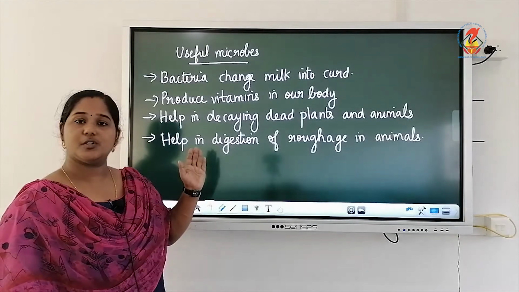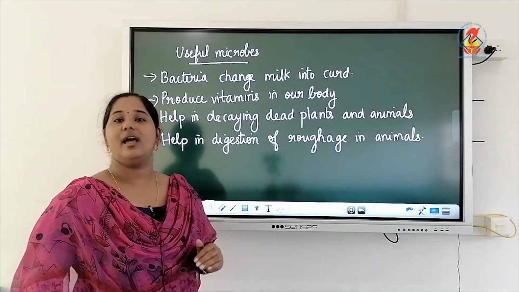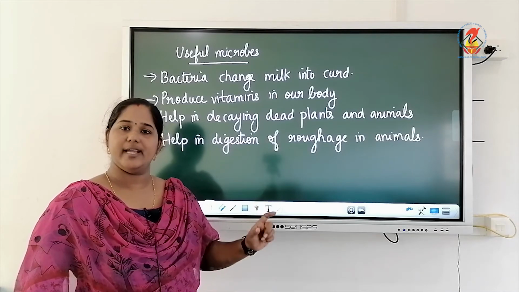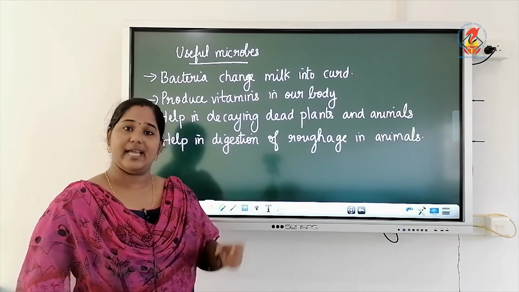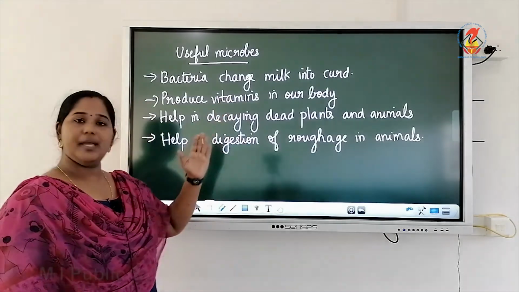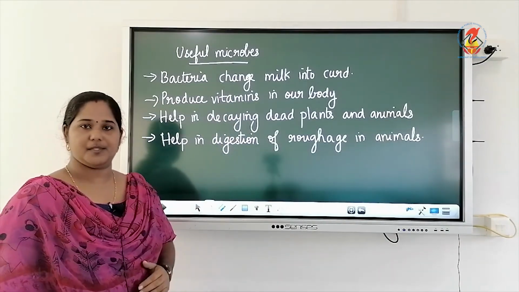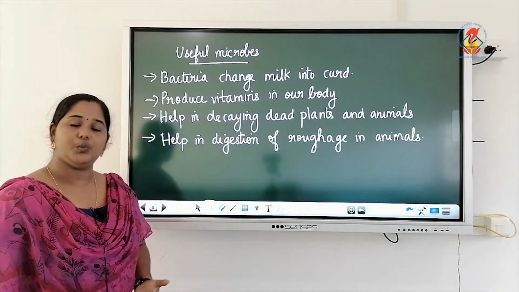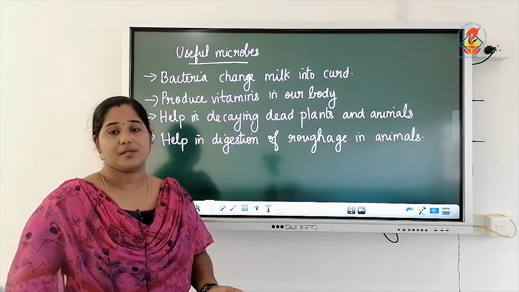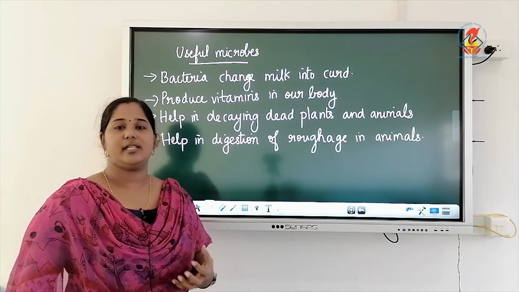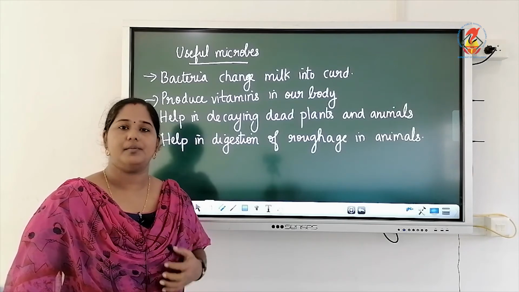It helps to digest the roughage in animals. Roughage is actually the undigested part of food and that is digested with the help of microbe. So, these are some important uses of microbes. We learned about microbes, we learned about their growth, we learned about different types of microbes. Now we have to know how these microbes enter into our body or how they harm us.